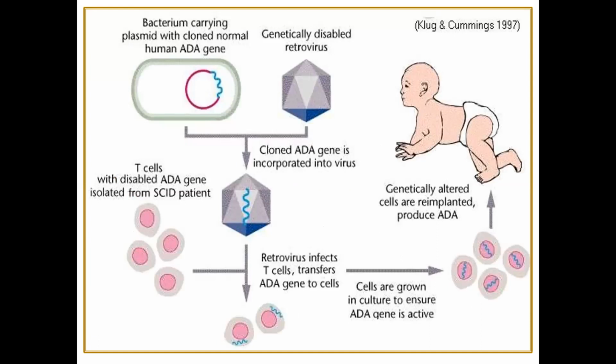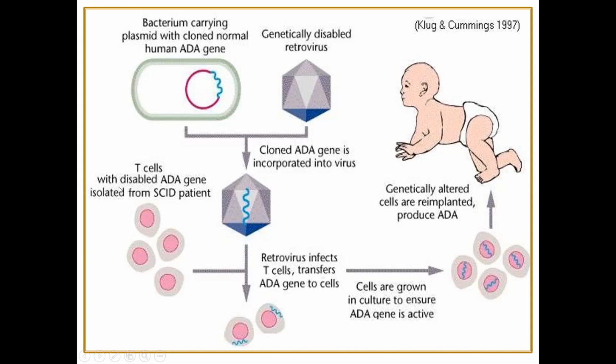A bacterium carrying a plasmid with the cloned normal human ADA gene. See, this is the bacteria containing the human ADA gene. Now this gene is being cloned into a genetically disabled retrovirus, basically a retrovirus vector, and the cloned ADA gene is incorporated into the virus. Now this is the virus containing the gene.